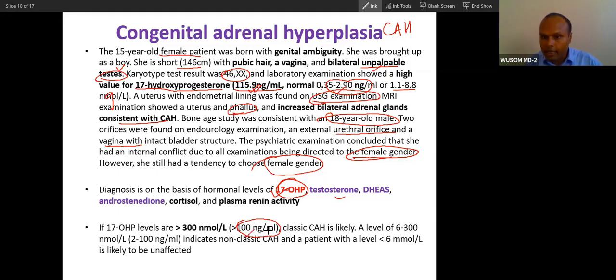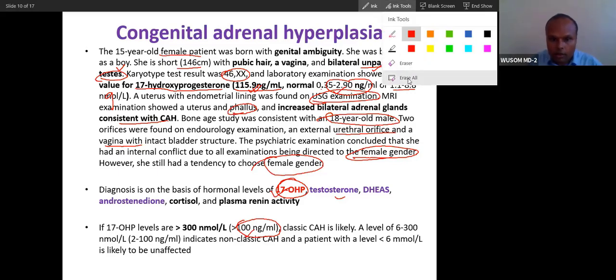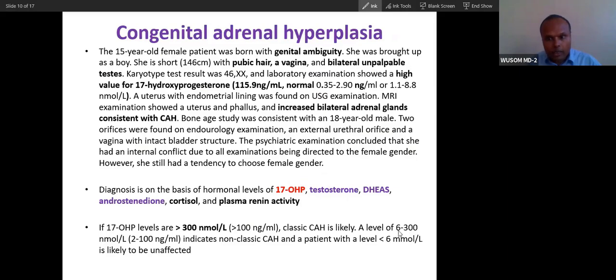If it is less than this, a level between 6 to 300, or 2 to 100, indicates non-classical. Non-classical will have values between these. You know, 11-hydroxylase deficiency has OHP, but 17-hydroxylase deficiency does not have it, that's very low OHP. So this is how you can separate.